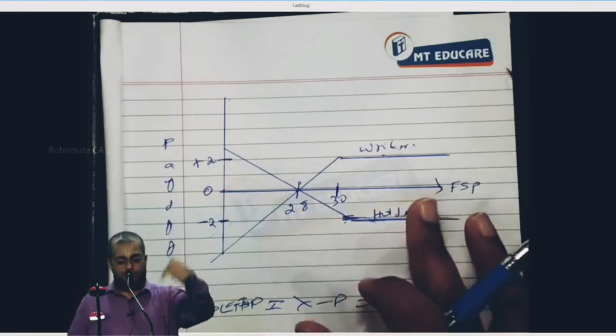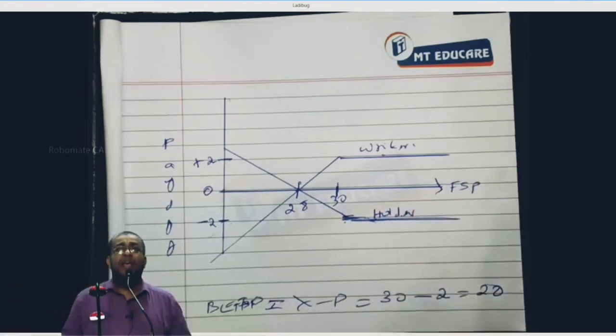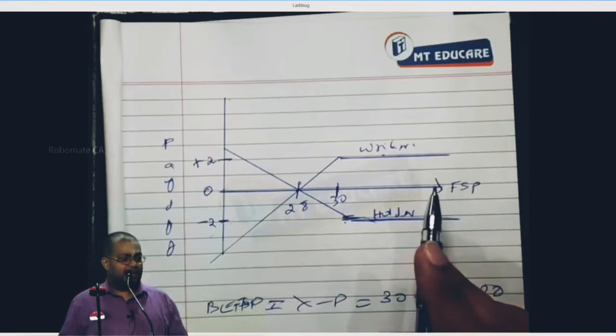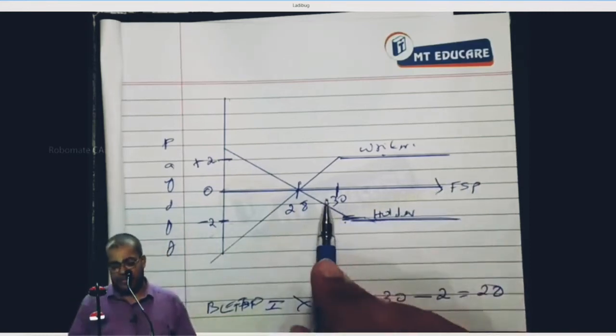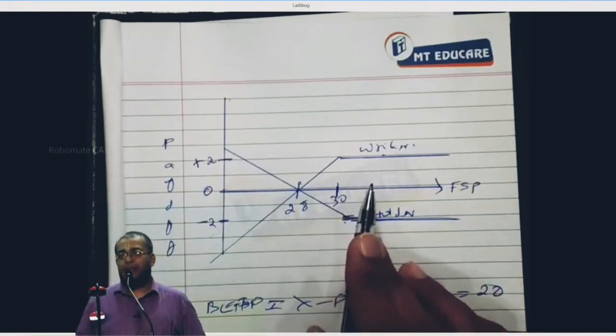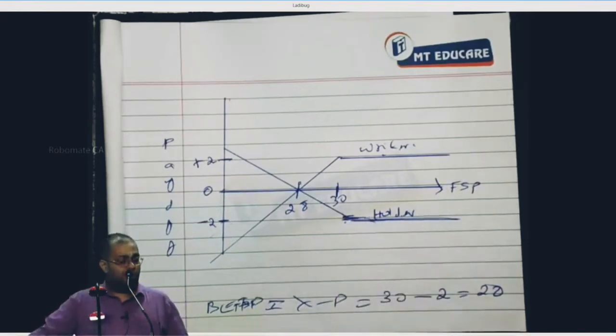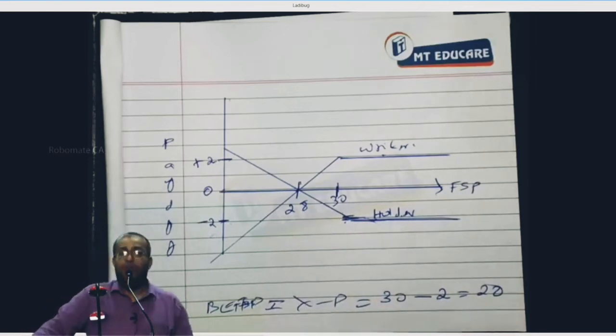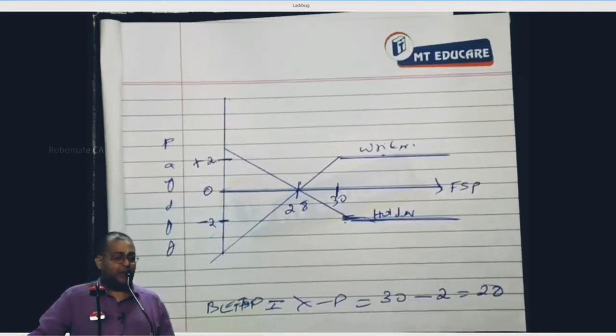Now, go to the first branch, put a down here, and write. Answer me. When the FSP is more than break-even FSP, tell me what happens. The holder makes loss, writer makes profit. Write down. Holder makes loss and writer makes profit. Are you understanding and writing it or not? Very simple issue, but concentration required.